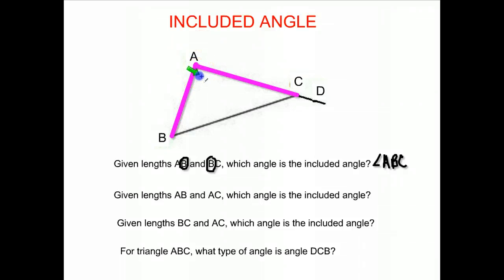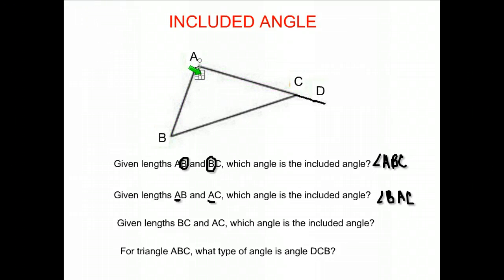That is their included angle, and it's this angle right here at A. Again, you could have used the shortcut: AB and AC share the letter A in their name, which means they come together at that letter. So angle A would be our included angle. If I give its full name, angle BAC. Again, notice A is in the middle of the name because that's where my angle is located. Its vertex is located at A.